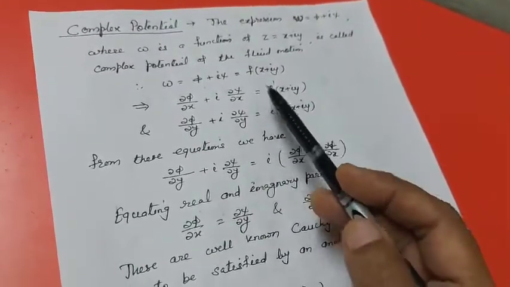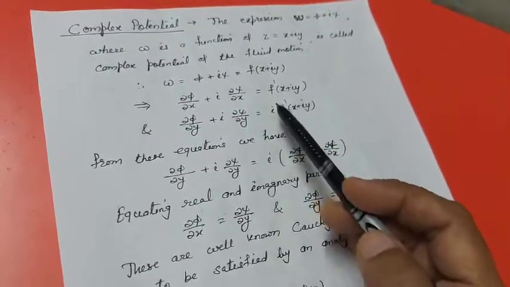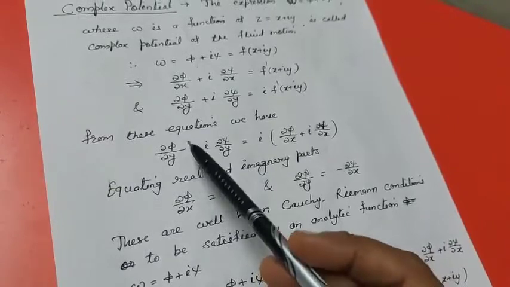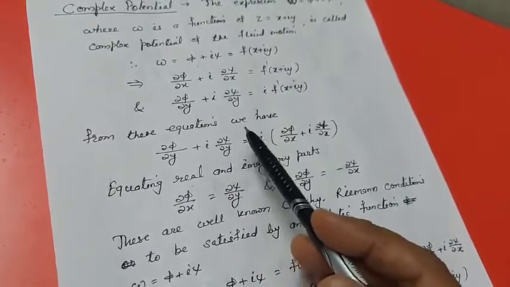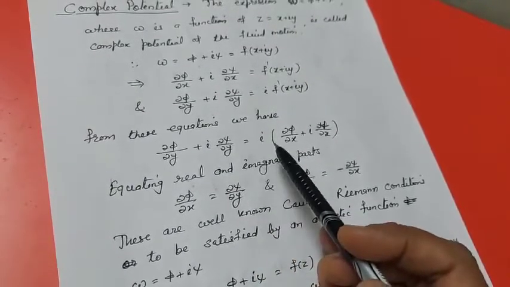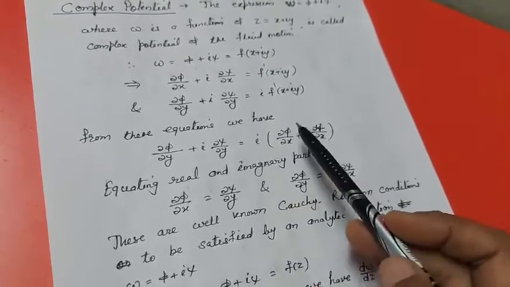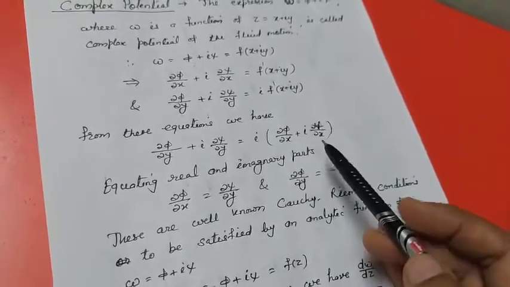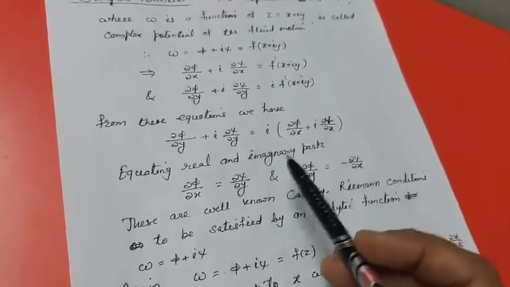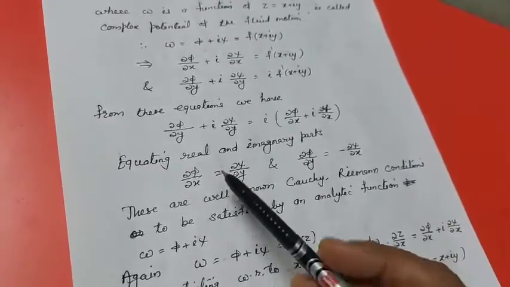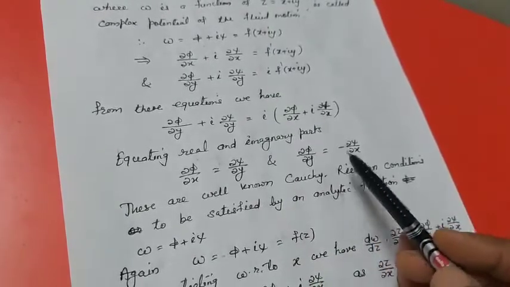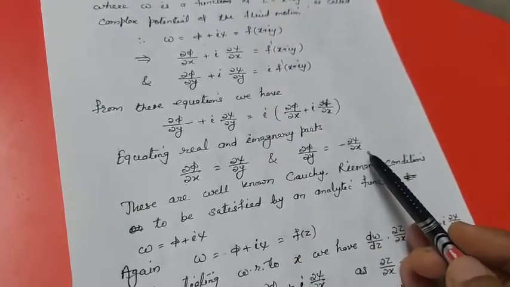Now from these equations, if we eliminate f dash of x plus iy, we have ∂φ/∂y plus i ∂ψ/∂y is equal to i times of ∂φ/∂x plus i ∂ψ/∂x. Equating real and imaginary parts, we get ∂φ/∂x is equal to ∂ψ/∂y, and ∂φ/∂y is equal to minus ∂ψ/∂x.